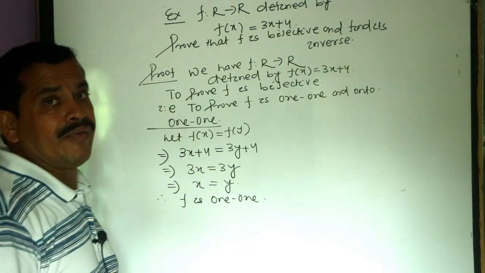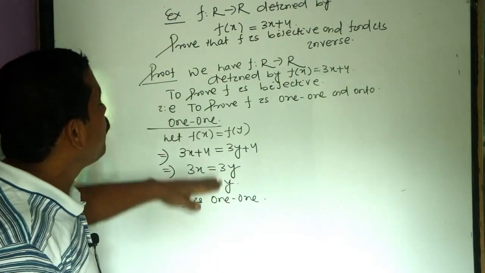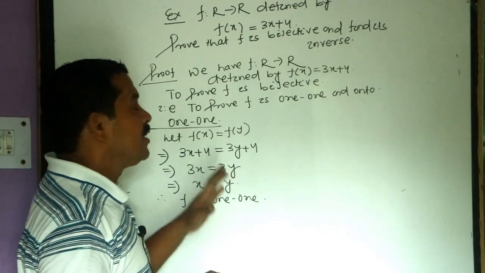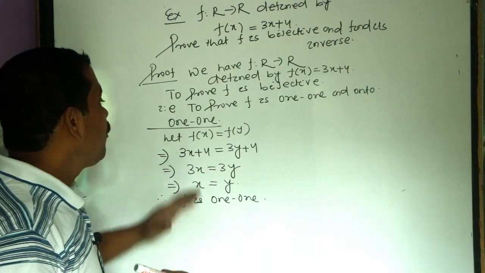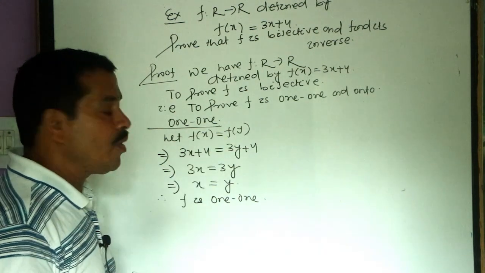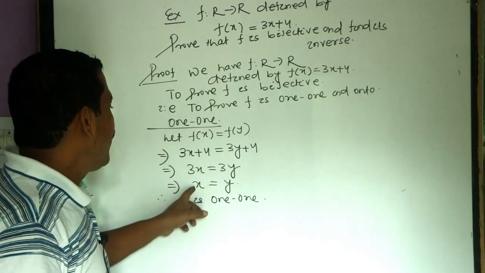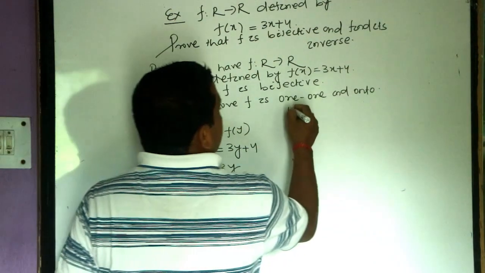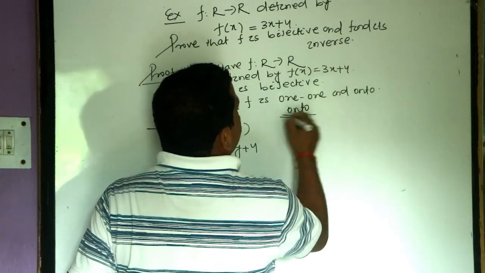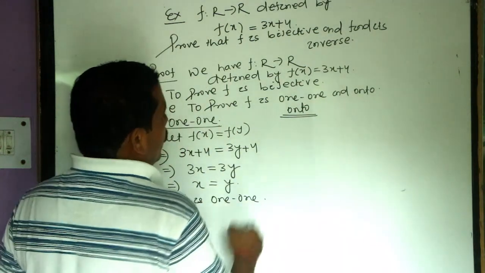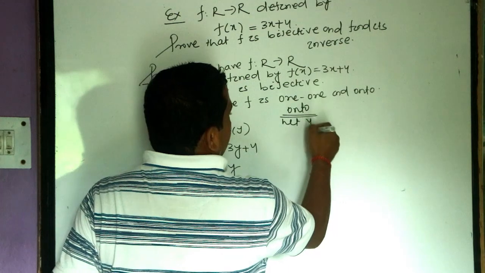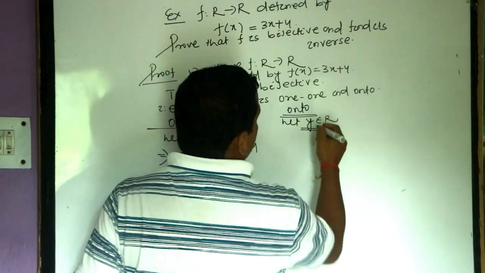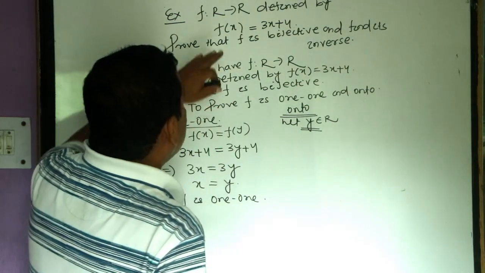In this way, you can verify whether the function is 1-1 or not. First, you take f of x as f of y. If you establish x is equal to y, then it is said to be 1-1. Next, we have to prove whether it is onto or into. Take y belongs to R, an arbitrary real number y belongs to set R.